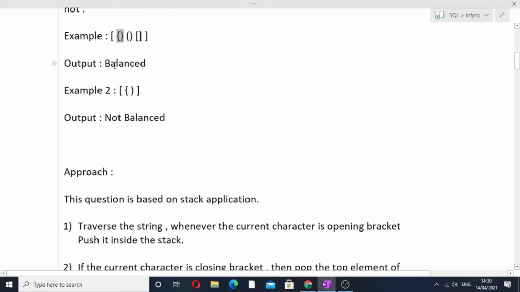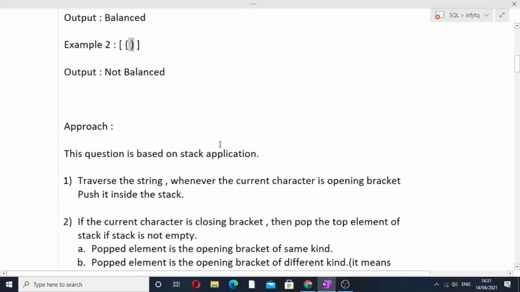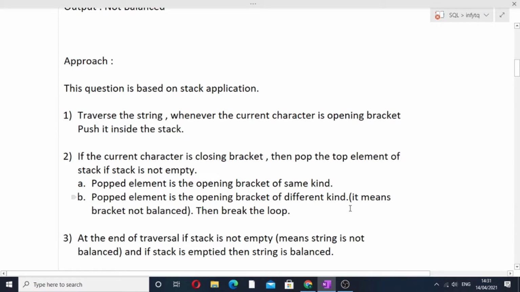Okay, if we consider this case, once we encounter the closing bracket, then we'll pop the top of the stack, and when we pop the top of the stack, we will encounter this curly bracket. Now when this curly bracket is popped, you can see that it is not the opening bracket of the same kind, as it is curly and the closing bracket is parenthesis. So it means that the brackets are not balanced, and then we will stop our traversal there only, and simply break the loop.